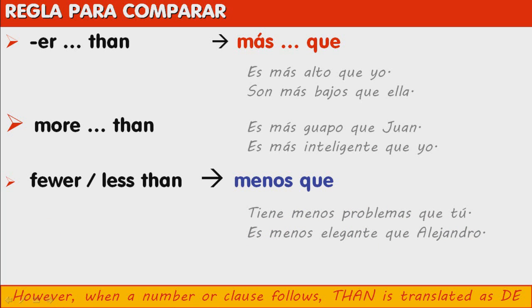However, when a number or clause follows, than is translated as de. We have fewer than 10 days. Tenemos menos de 10 días.